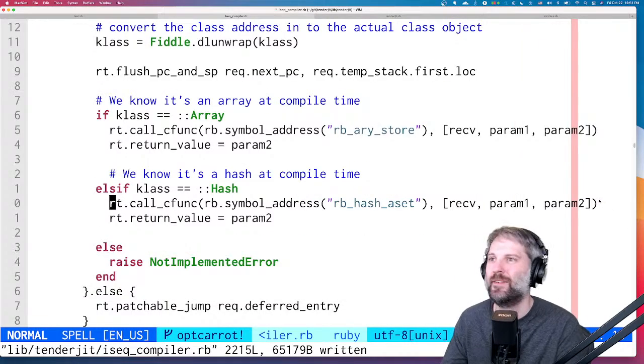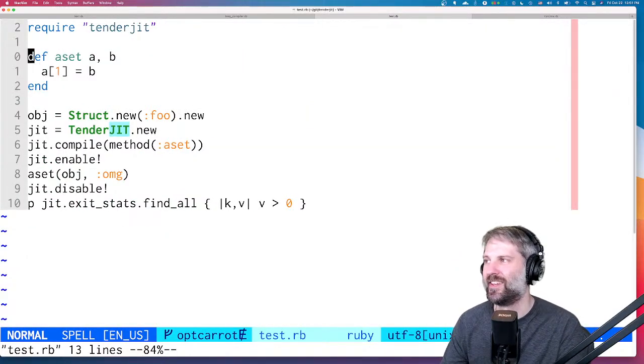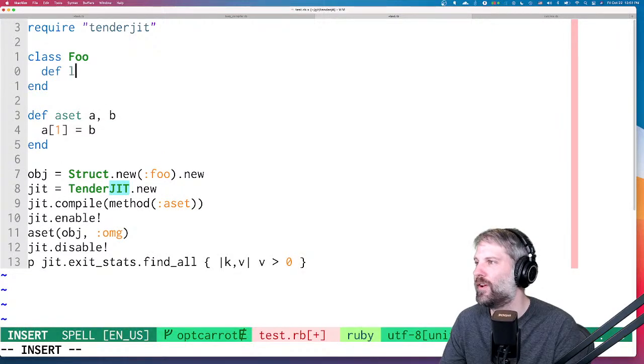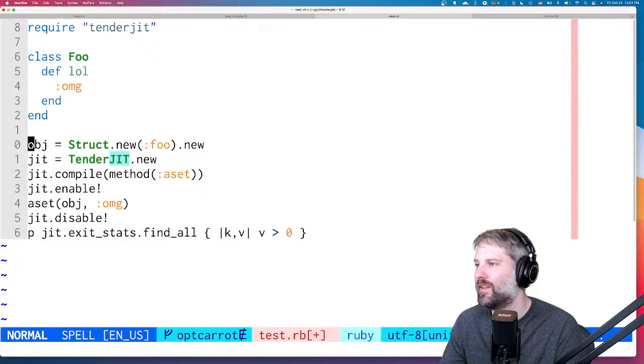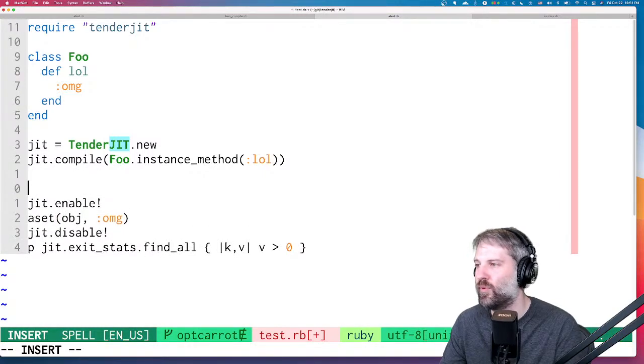It's kind of funny. If we have a method, let's just do class foo, def lol, have it return omg. So we'll do this, and we'll compile Foo's instance method lol. In order to make this break, first we'll compile it, then we'll monkey patch it.